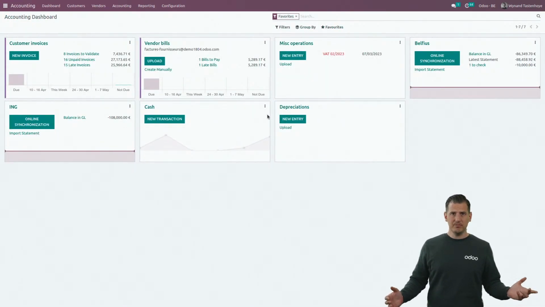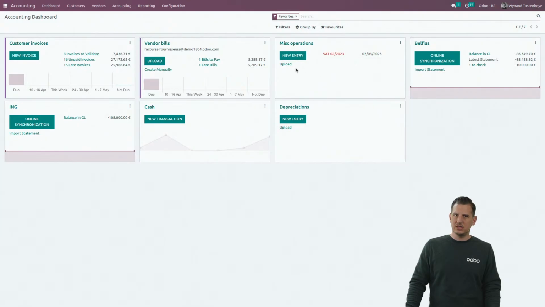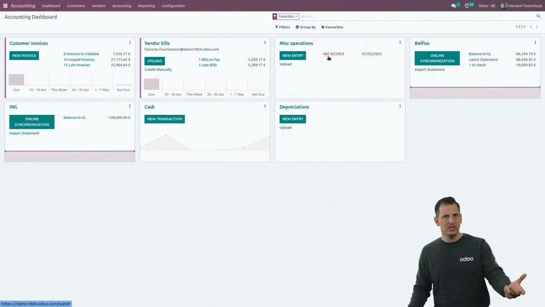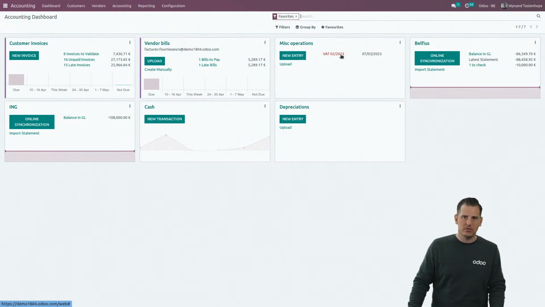Once you're done, let's talk a little bit about the closing. First of all, the VAT return. The closing of the VAT return is linked to a miscellaneous entry. Why? Because we make sure that we create the MISC entry in order to balance all the VAT accounts and to create one amount to be paid or recovered from the VAT authorities.